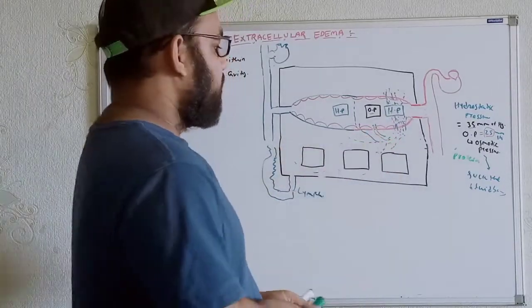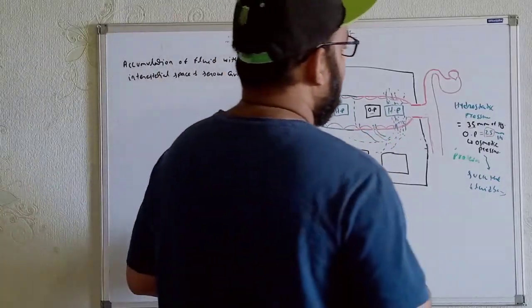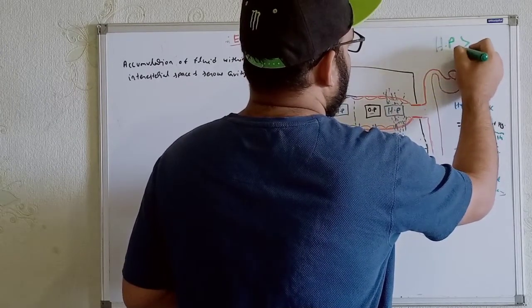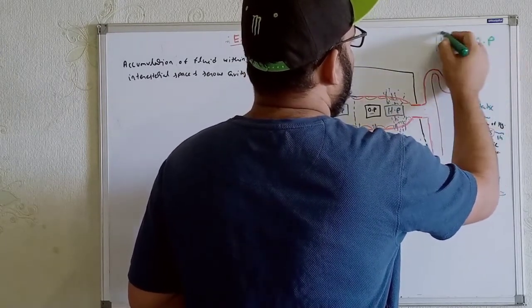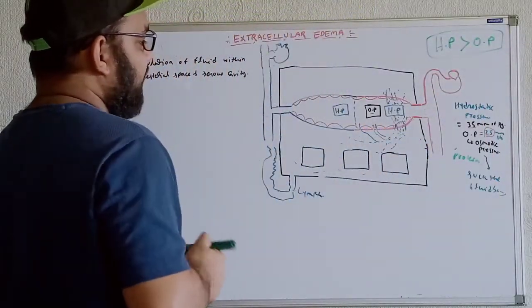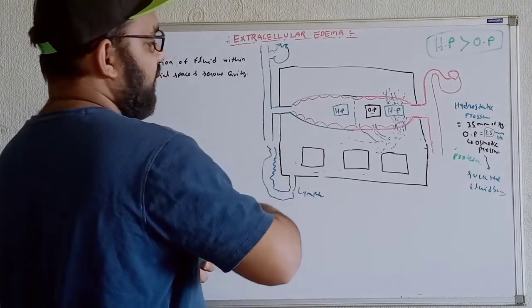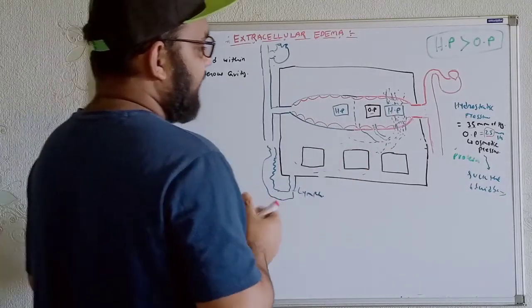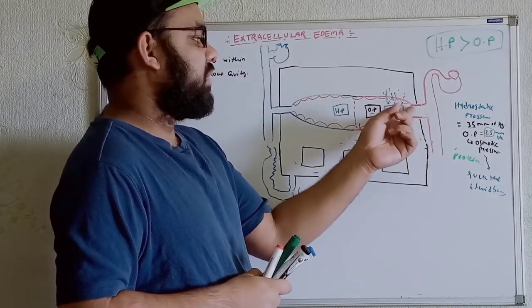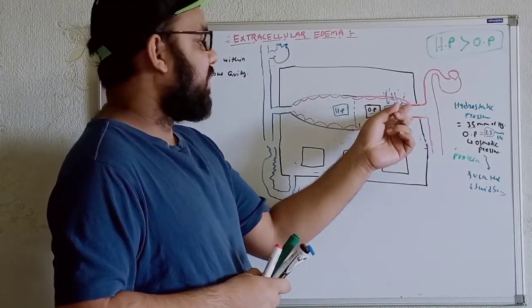Okay, so in these cases we will first get hydrostatic pressure that will be greater than osmotic pressure. These are the Starling forces. Now after that, whenever it is supplied, the fluid already came over here. After that, as I said, the fluid will progressively go in this direction, from the arterial part to the venular part over here.